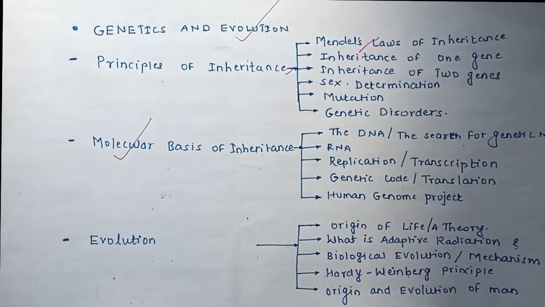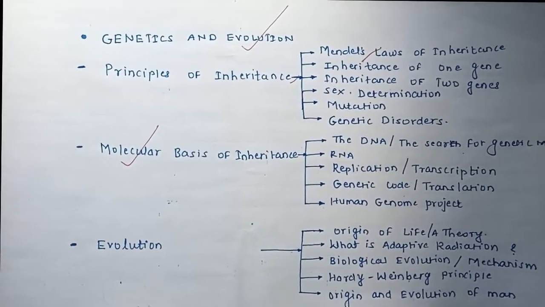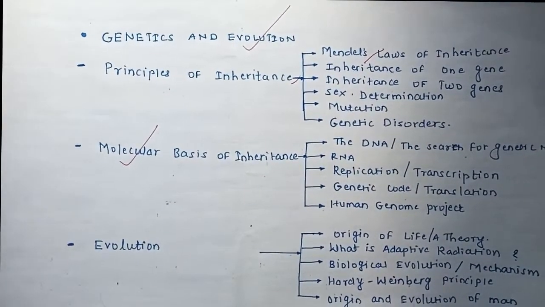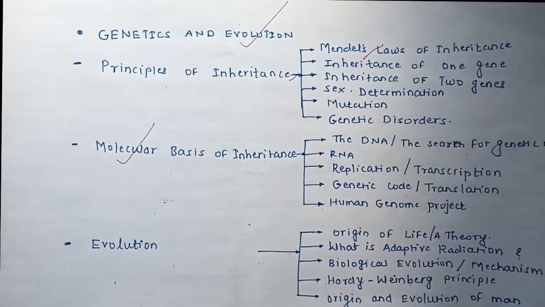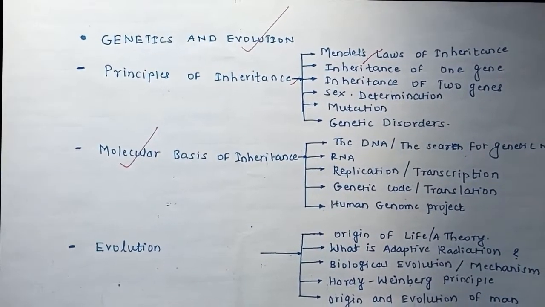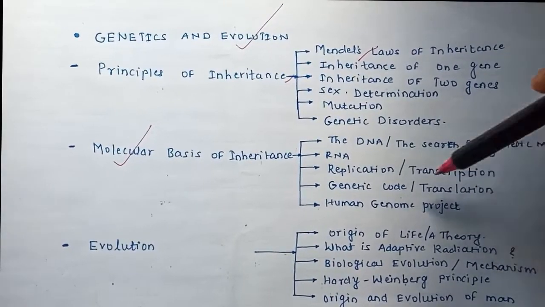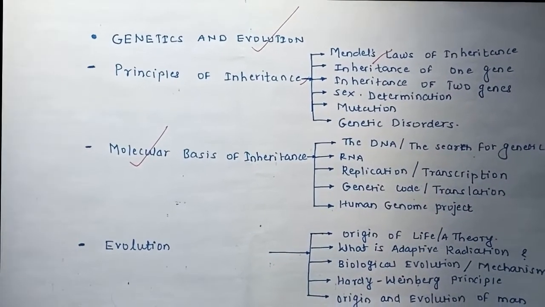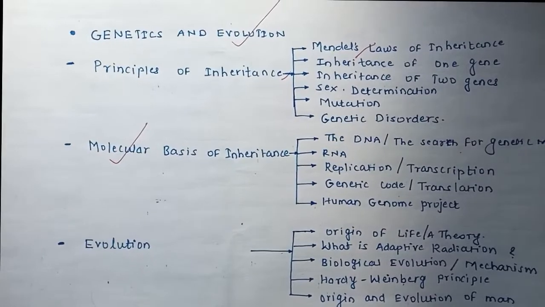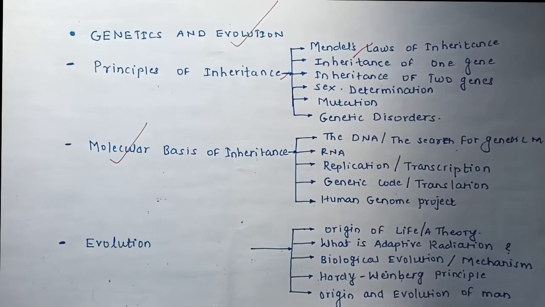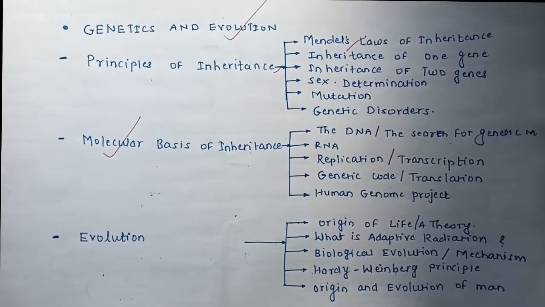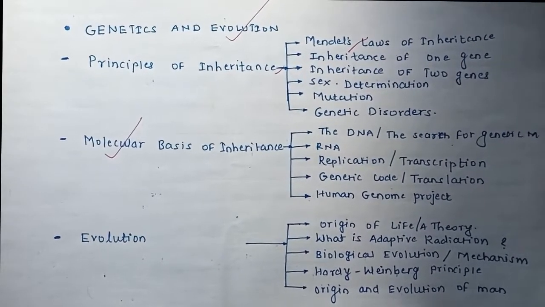This origin and evolution of man, we had some idea about it, but in this topic we are going to study thoroughly. From this explanation, you will understand that the first topic gives the general theoretical overview of genetics. Your second topic goes into the practical side, that is how biomolecules or polymers affect the genetic characters of human beings. And the last one is evolution, that means after considering genetics, how human beings or organisms evolved over the period of thousands of years. So these are the topics we are going to study.